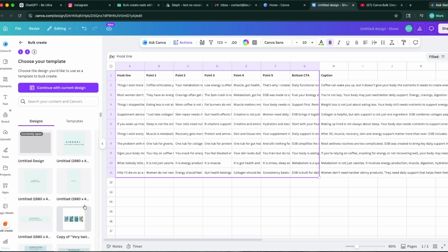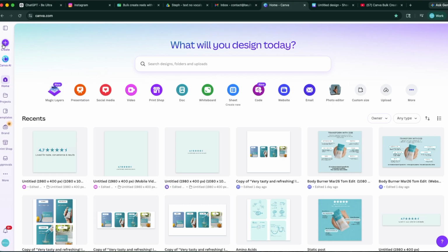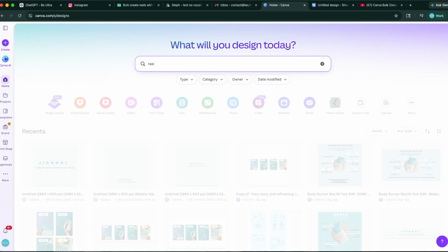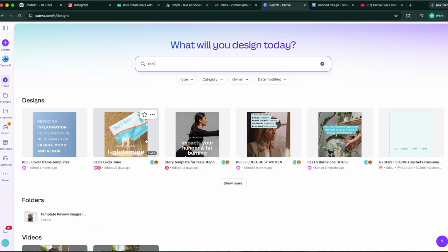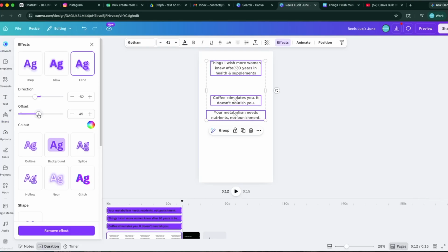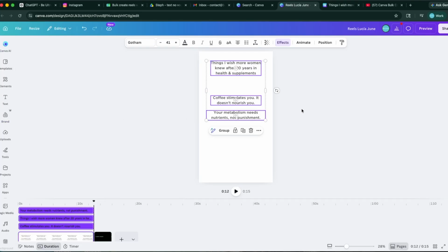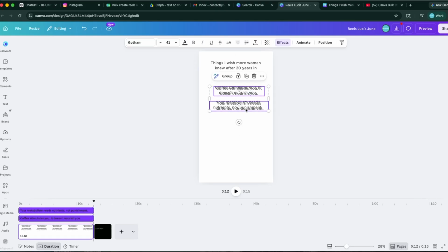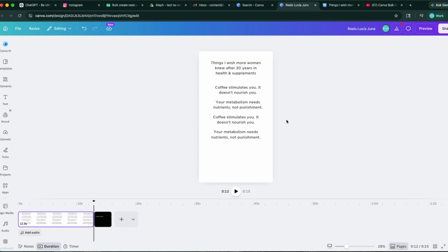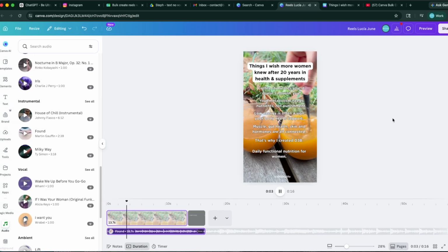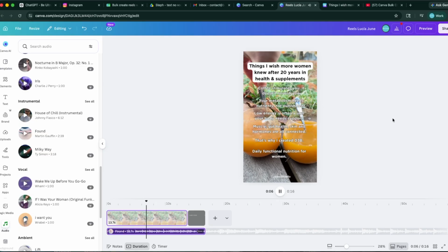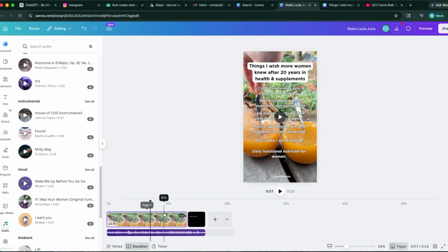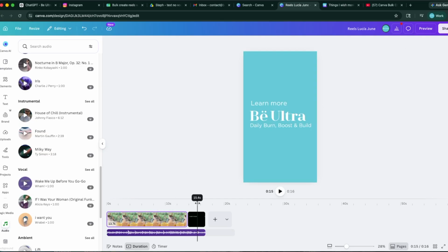So right now we haven't got an exact design. So what I want to do is jump in and create a reel, and I'm going to leverage a template that I've used previously. It's hard to see because it's on a white background, but we'll see how this goes. And then we can put a video in. As you can see here, this is the kind of video that I'm aiming to create. Cute. I'm happy with that. So this is the template we're going to go with, and then obviously it rolls into the bookend.